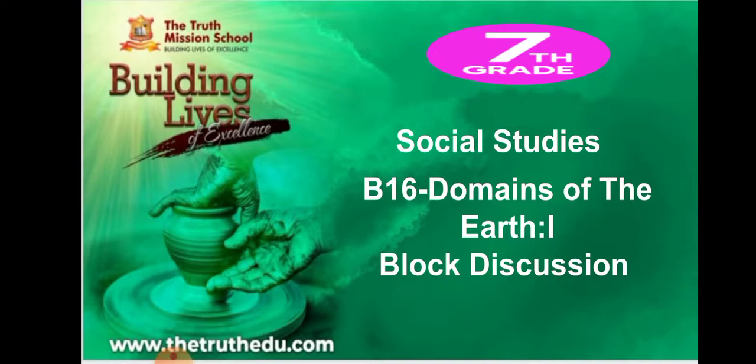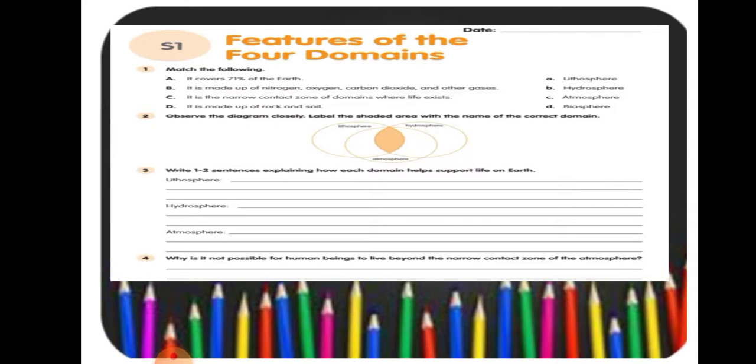So let's start with worksheets. Now take out your workbook. Let's discuss questions and answers of worksheets. Worksheet 1, features of the 4 domains. Question number 1 is match the following. I am not going to discuss this question; it is very easy. Question number 2 also you do yourself. You have to label the shaded area with the name of the correct domain. As 3 domains are already written, you have to write the 4th domain in the shaded area.